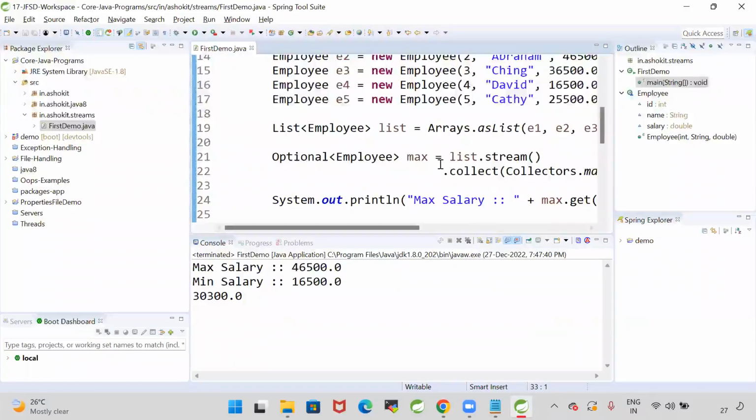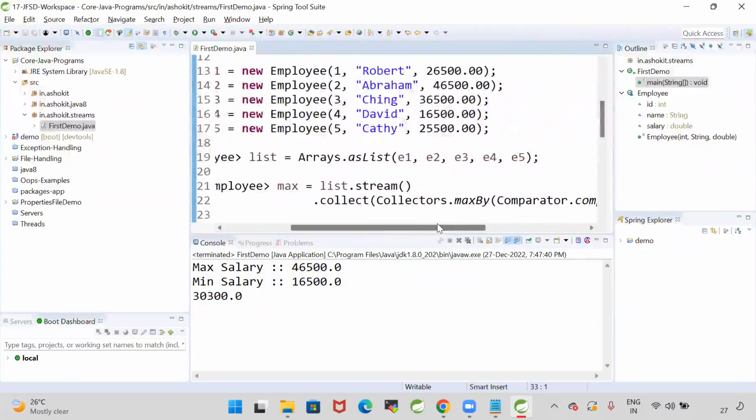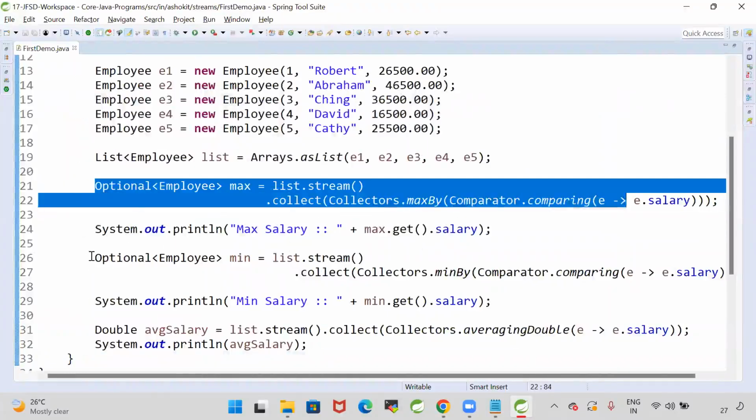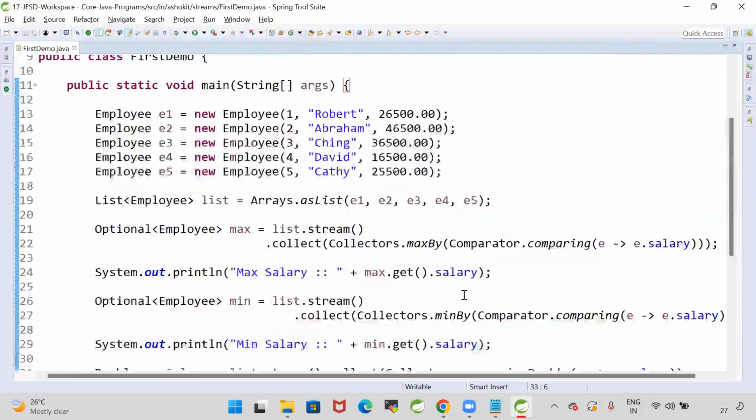Few employees are having 16,000, one employee having 25,000, one employee having 16,000, 36,000, 46,000, 26,000. If you do the average of all the employees' salaries, we are getting 30,300 as the average salary. So this is the logic to get maximum salary, minimum salary, and average salary of the employee.